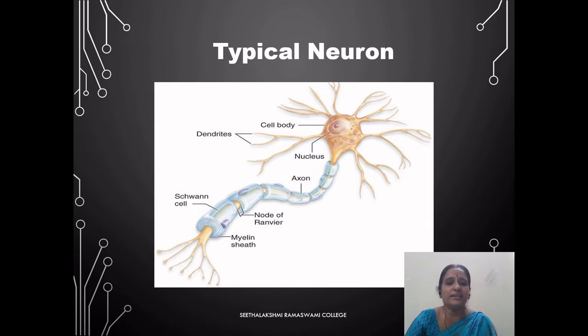What you see here in this slide is the whole structure which illustrates the various organelles involved in forming a nerve cell. The nerve cell, which is also called the nerve fiber, is one of the longest cells in the human body. It is made up of three prominent regions: the cell body, the dendrites and the long axon. Let us see each of them one by one.